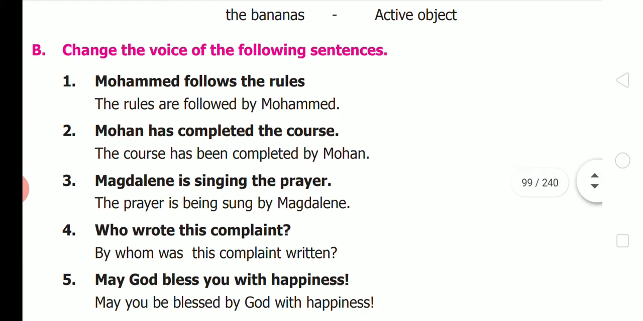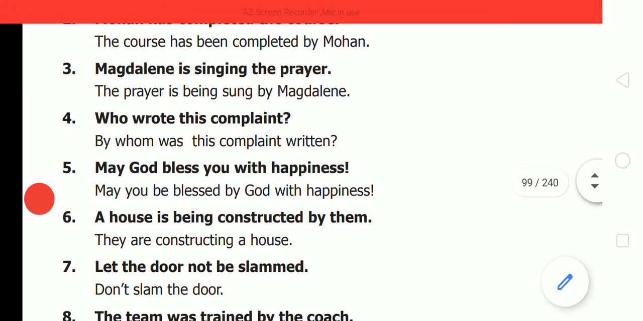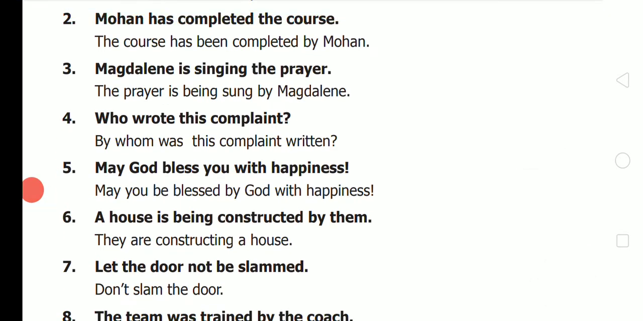B. Change the voice of the following sentences. Very, very important. Please follow this, students. First one. Muhammad follows the rules. Muhammad subject, follows verb, the rules object. So, what is the answer? The rules are followed by Muhammad. Second one. Mohan has completed the course. The course has been completed by Mohan. Third one. Magdalene is singing the prayer. The prayer is being sung by Magdalene.